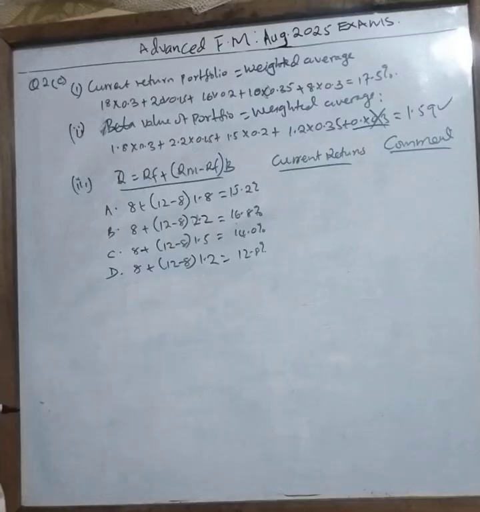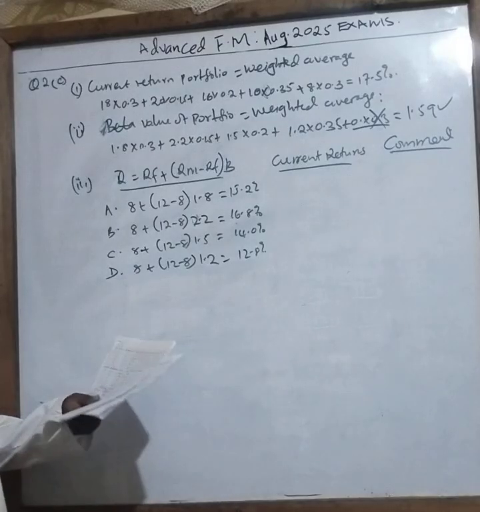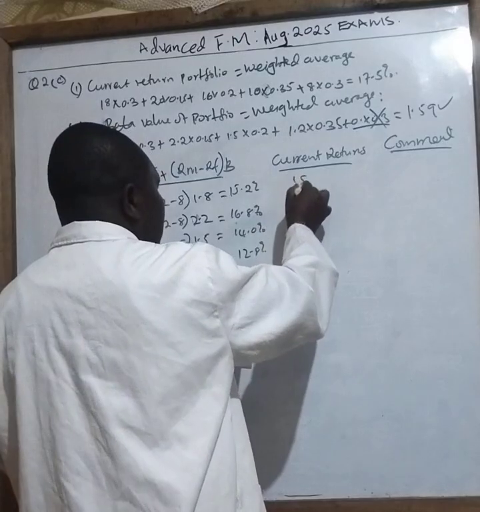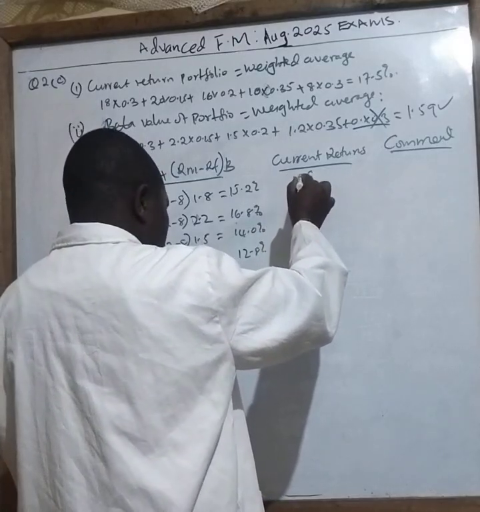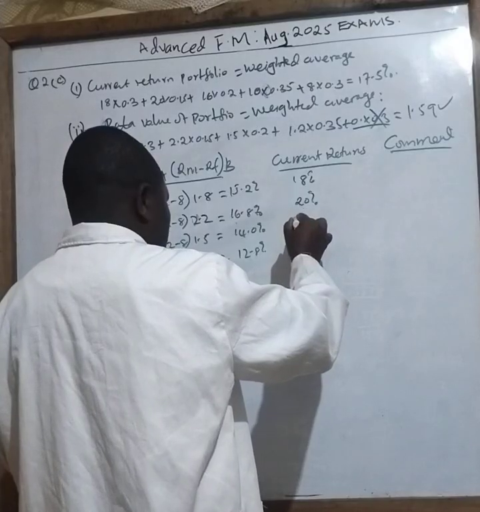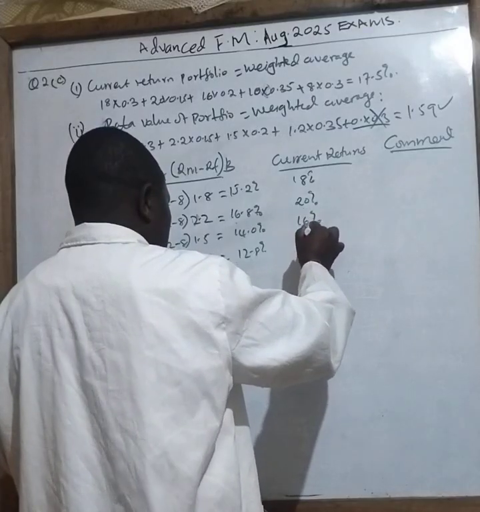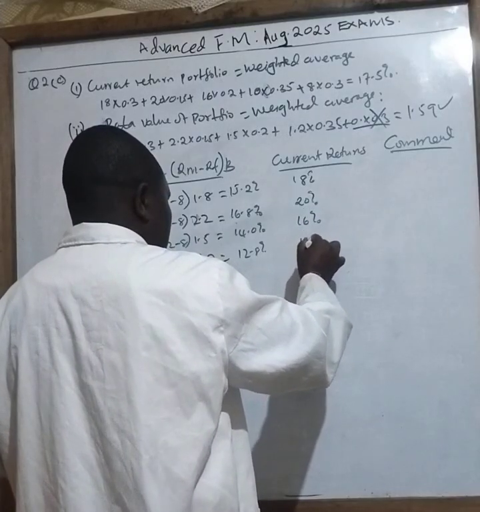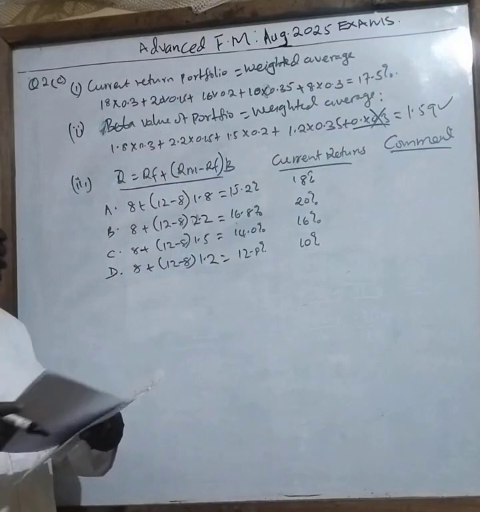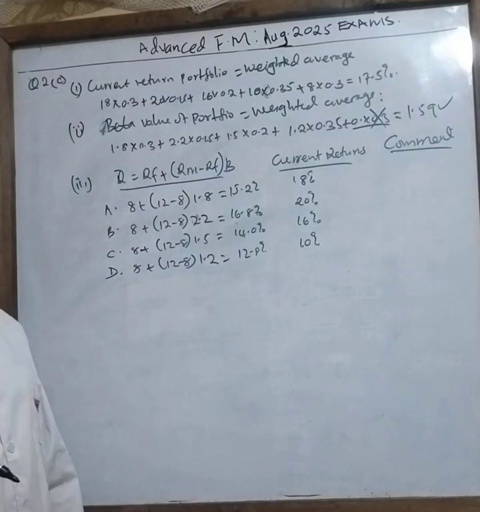Those are expected returns. What are the current returns? Go back to the table, class. The table you have been given here shows 18%, 20%, 16%, 10%. That 8 is a risk-free rate, so we are not going to use it. What is the comment, class?